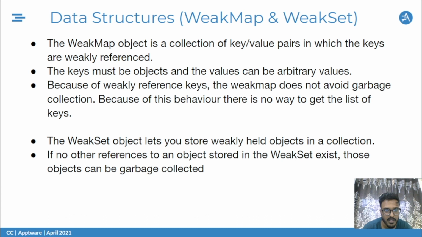available after that. So with WeakMap, again, we have key-value pairs available, but only objects can be used as keys. So we cannot use other primitive types as our keys with WeakMap. And the keys are weakly referenced, so they will be garbage collected once they are out of use. Same goes for WeakSet. Again, the same behavior as Set. So it is again unique, but the reference is weak. So it will be garbage collected when they are not in use.